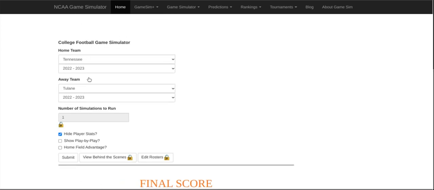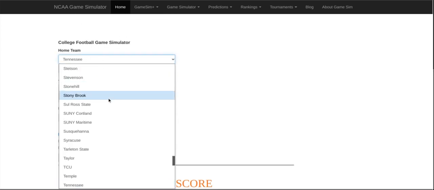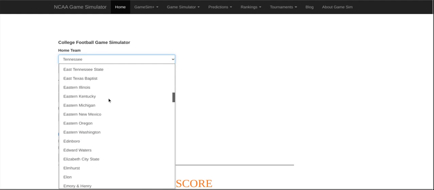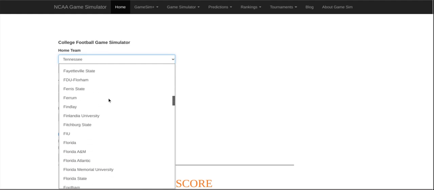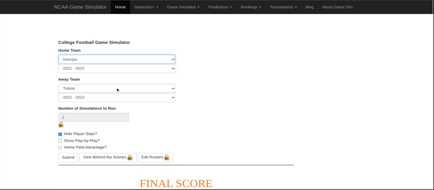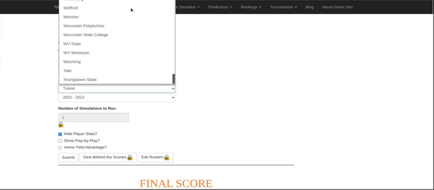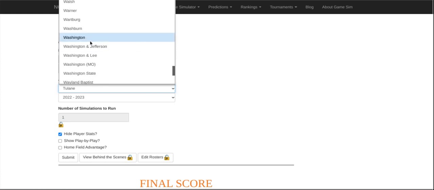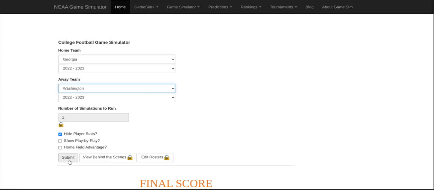And as we uncheck the home field advantage box, we will find my favorite team from the state I live, the Georgia Bulldogs, here against the Washington Huskies. Here in round number 2, I would not be happy if my team gets eliminated in the first round. Let's see what happens in this one.